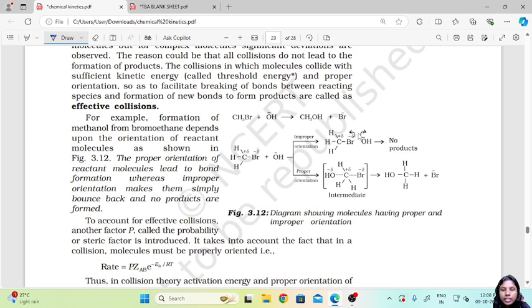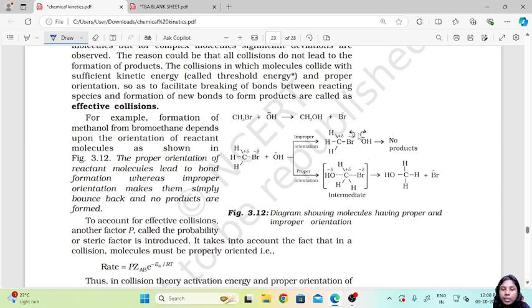When such things happen, no product is formed. Now if they collide in the same direction, there will be an intermediate where all of them are bonded with each other.